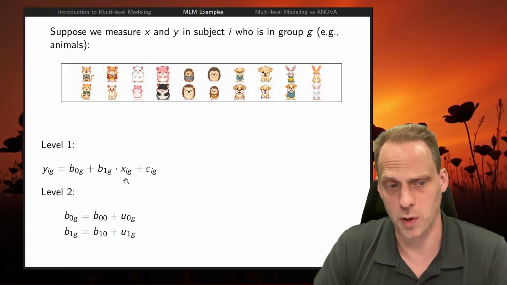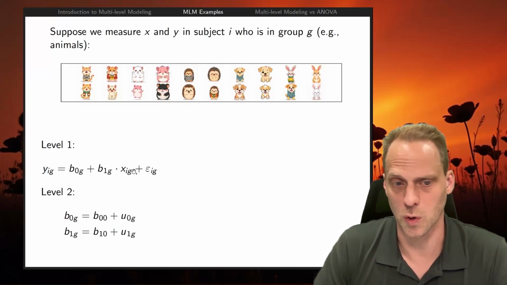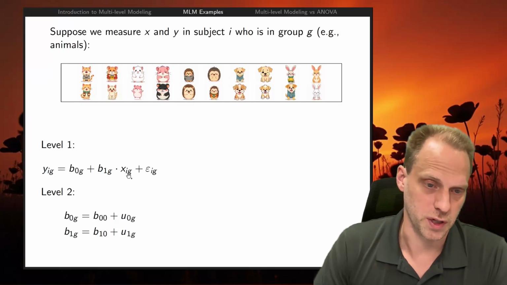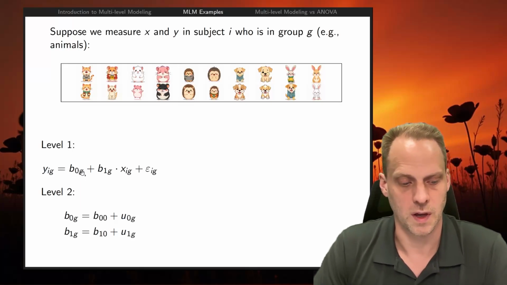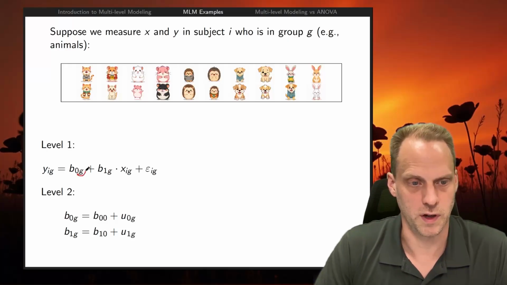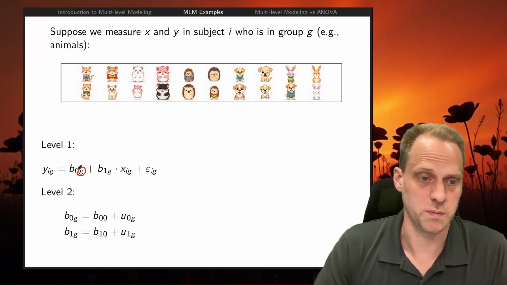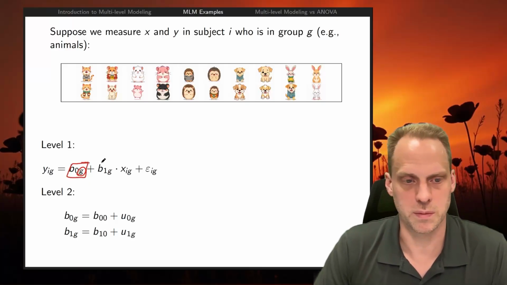We have a level 1 model. We have the outcome variable equals some intercept plus a slope times x plus a residual. Nothing new there. But the thing that is new is that there's a subscript g that's added to these equations, which means that the intercept here depends on the group membership, and the slope does so too.